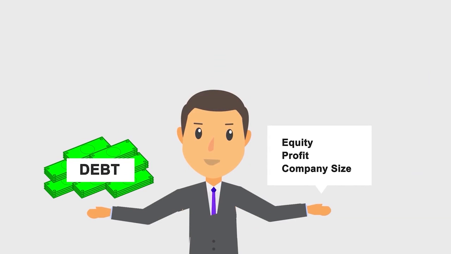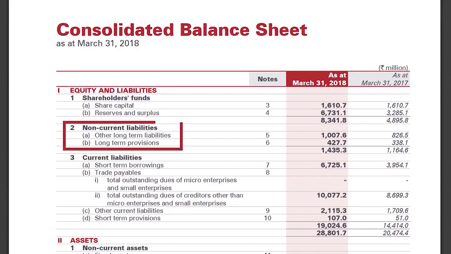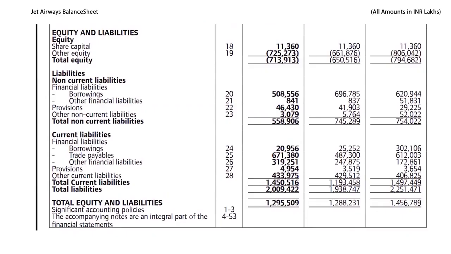Now, we are analyzing the financial statements of ICICI Securities. But as we had seen, ICICI Securities does not have any long-term debt. This is a very good thing. But in order to teach you debt analysis, we will have to choose a company which has at least some amount of debt. So, for the purpose of debt analysis, we will consider the balance sheet of Jet Airways. As you can see here, Jet Airways has long-term debt of rupees 5085 crores. All the figures mentioned here are in lakhs. We have converted into crores for your benefit.